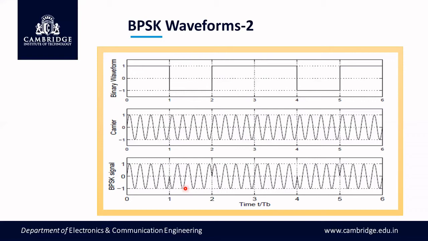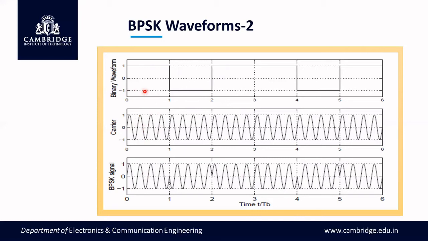But carefully observe here. In 1 bit duration of TB, see how many cycles of the sinusoidal signal are present. 1, 2, 3, 4. And here also 1, 2, 3, 4. That means in every TB duration, the number of cycles of the sine wave must be fixed. Here it is taken as 4. So if I want to explain the frequency of this carrier signal, FC is equal to 4 divided by TB.